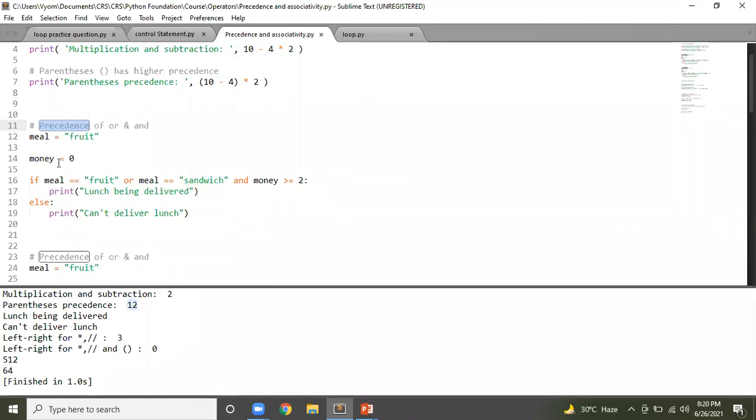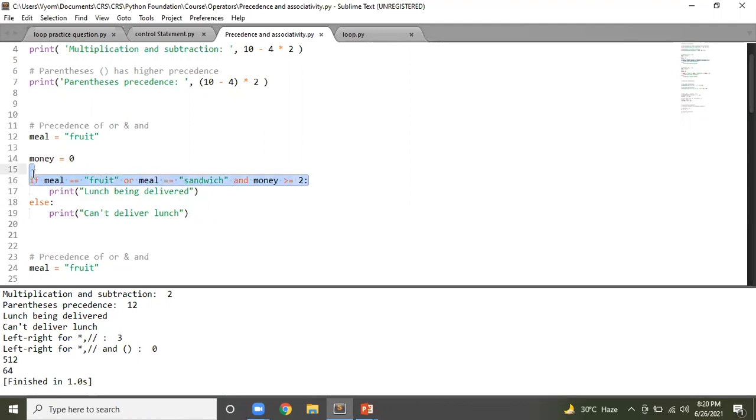Now meal is fruit and money is 0. If meal equal fruit or meal equal sandwich and money greater than 2, then lunch can be prepared, otherwise cannot be delivered. But if you see over here, it says lunch can be delivered. Neither money is greater than 2, neither meal is sandwich, still we are able to go through this. We are getting true for this statement, and this is a big problem.